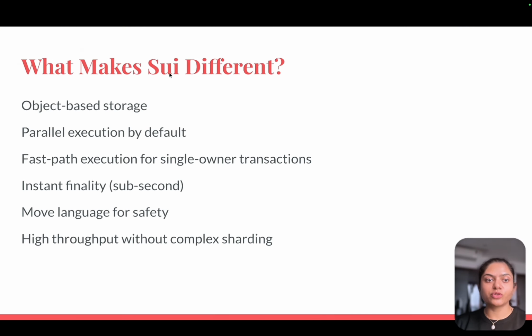So what makes Sui different? This is where Sui flips everything. Instead of a global state machine, Sui models everything as an object. Each object has an owner, an ID, a version, a type, and data. Ownership determines parallelism. If two transactions don't touch the same object, Sui doesn't need to order them against each other. It's parallelized because of how its data model is designed. So Sui has object-based storage, parallel execution by default where all the transactions run in parallel, and a fast path execution for single-owner transactions with instant, sub-second finality. It uses the Move language for safety, and gets high throughput without complex sharding.